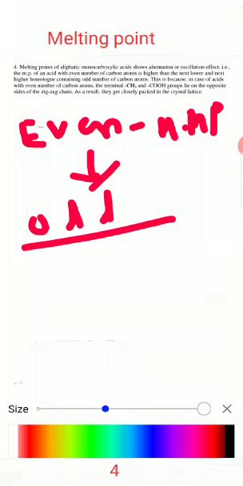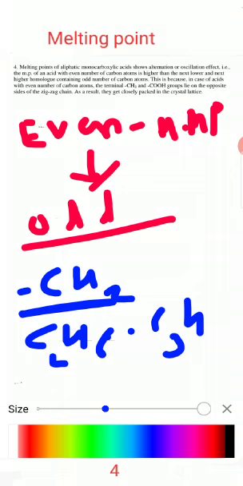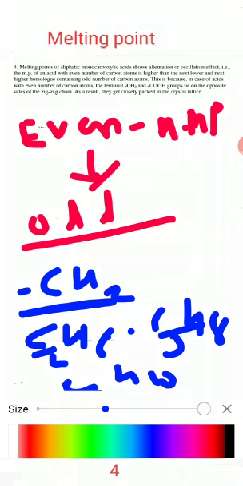Homologous series means there is a difference of a CH2 group between two members. In alkanes, the homologous series is C2H6, then C3H8, then C4H10: ethane, propane, butane.